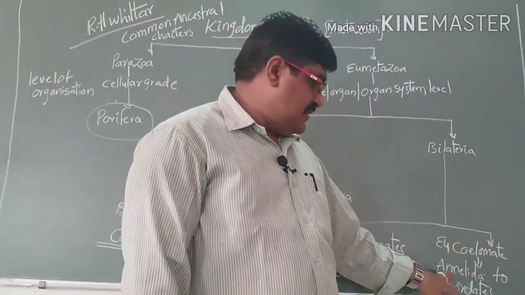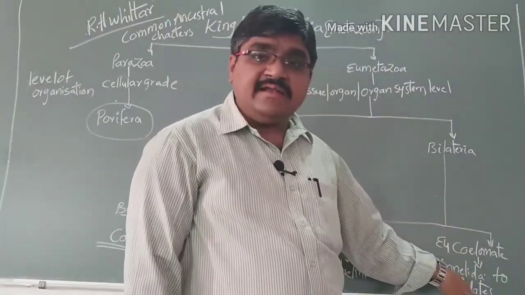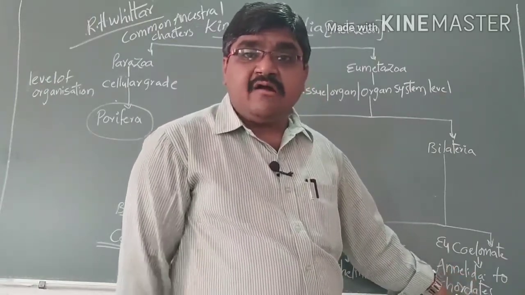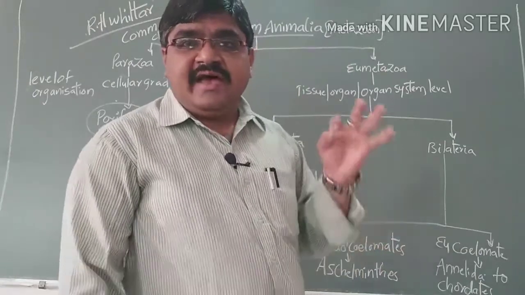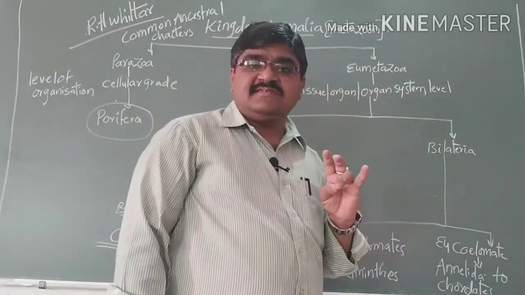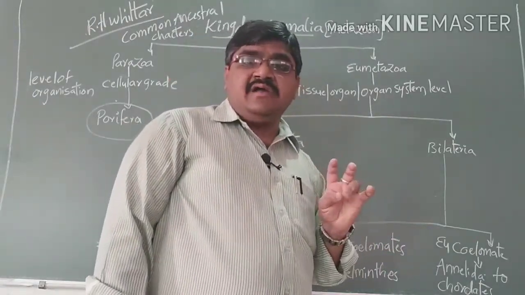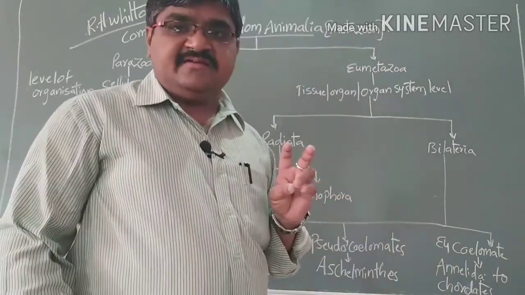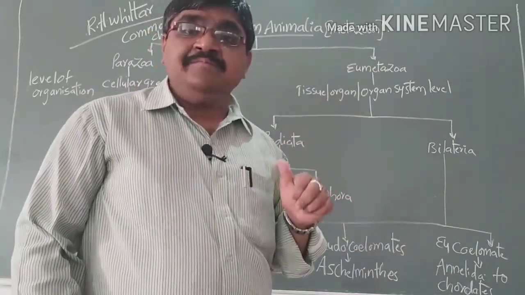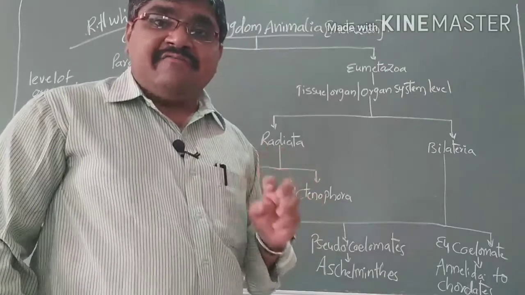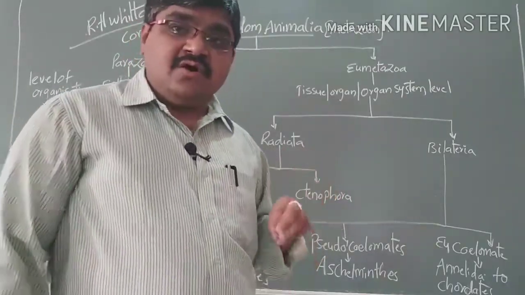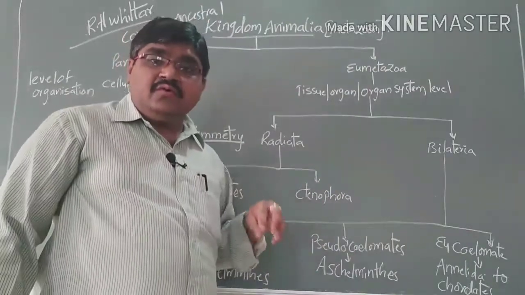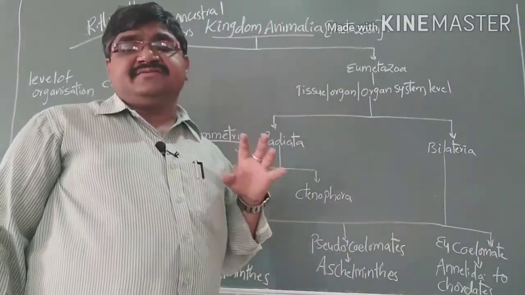An example of this runs from Annelida to the chordates, including humans. So here Annelida, Arthropoda, Mollusca, Echinodermata and vertebrates, that is pisces, amphibians, reptiles, aves and mammals, are the various types of phyla included.